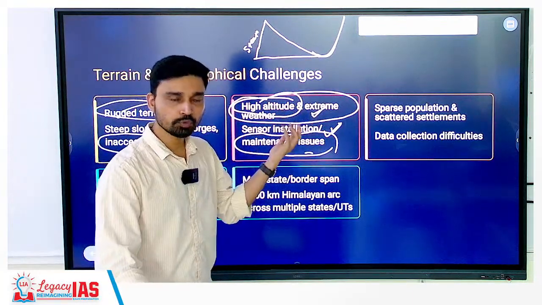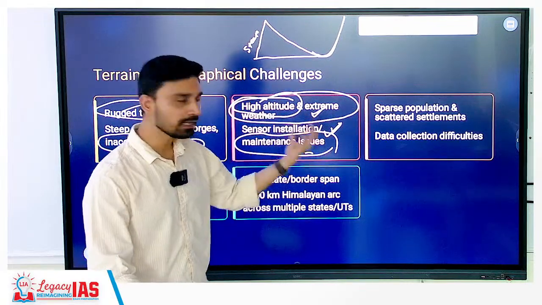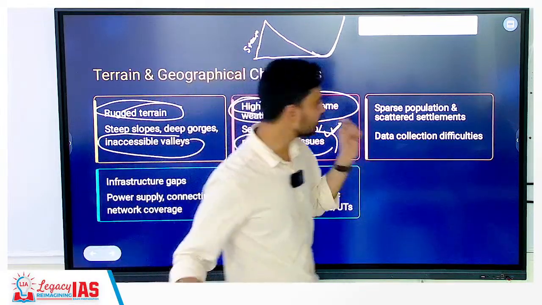Then only you can access them. So the entire cost of putting or setting up EWS has gone in vain. Okay, that is the other challenge.